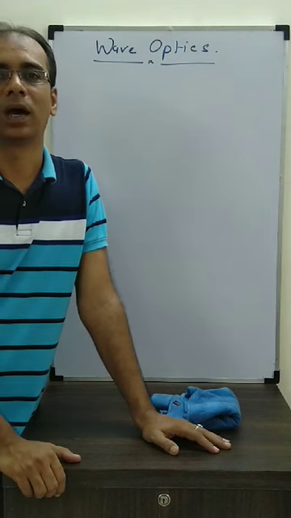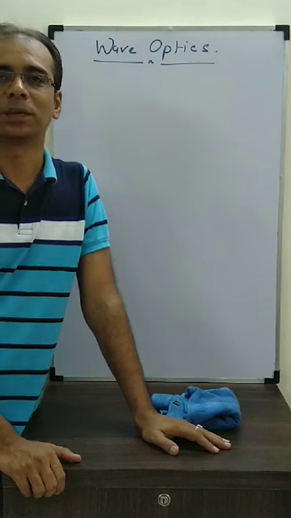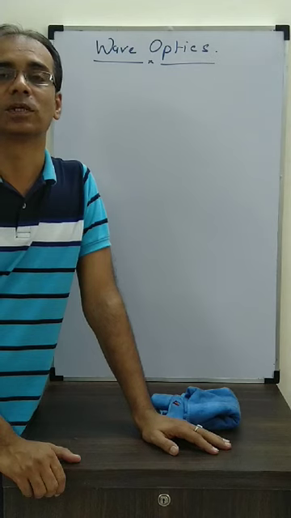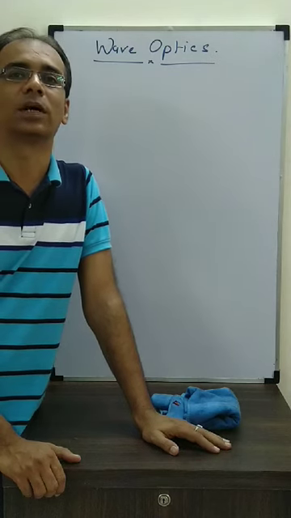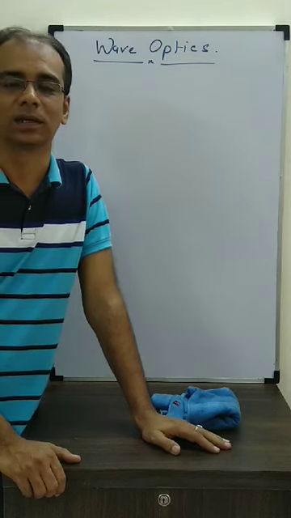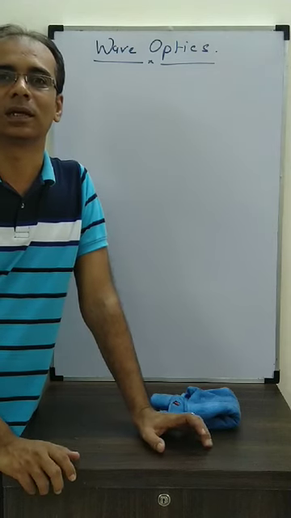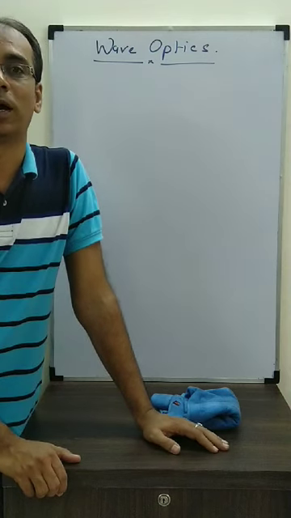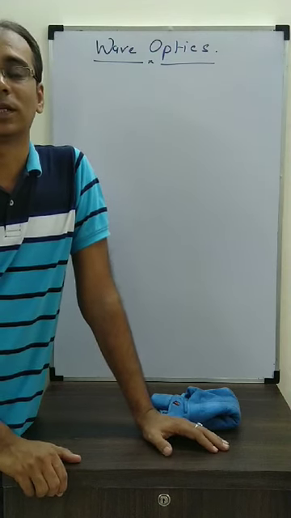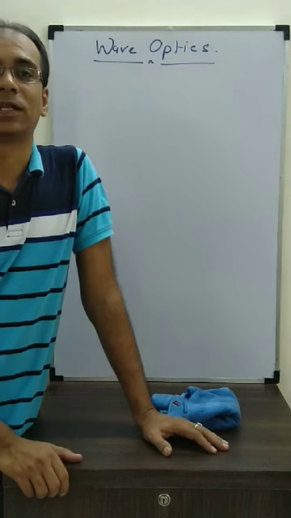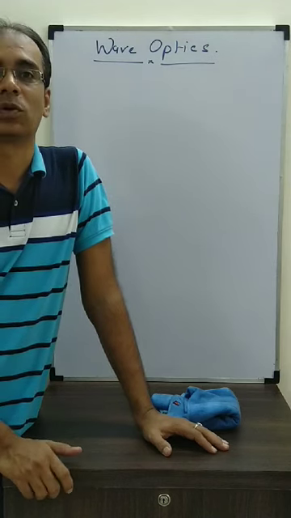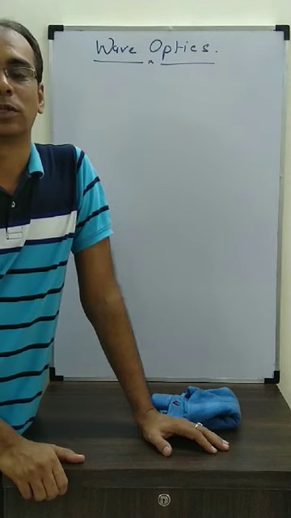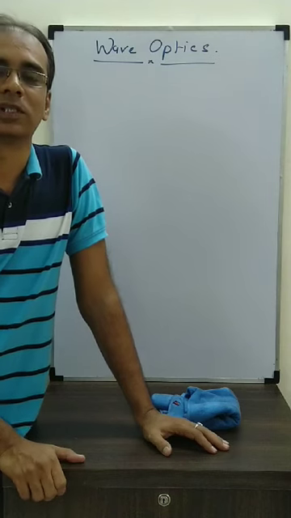Then the next theory came, Huygens' wave theory. It was accepted to a certain extent, but Huygens did not know whether the wave is transverse or longitudinal, or how it is going to travel through vacuum. He could not explain that. So that's why Huygens' theory also was not taken in its full form. Huygens' theory was later on supported by Young's experiment, because Young's experiment proved that interference is possible in light, which is only possible when you take light in the wave form. So that was a boost to the Huygens theory that light travels in the form of waves.